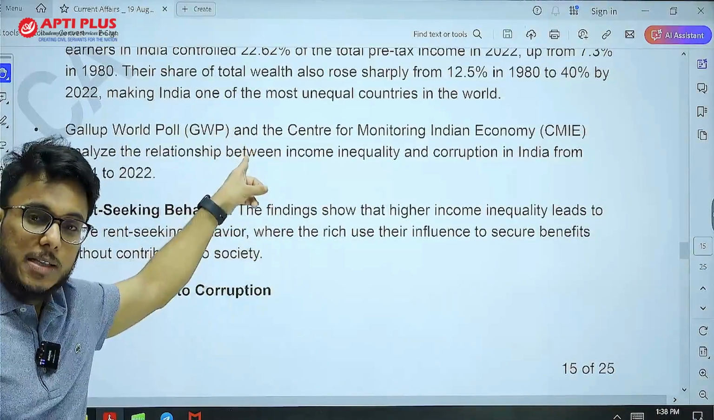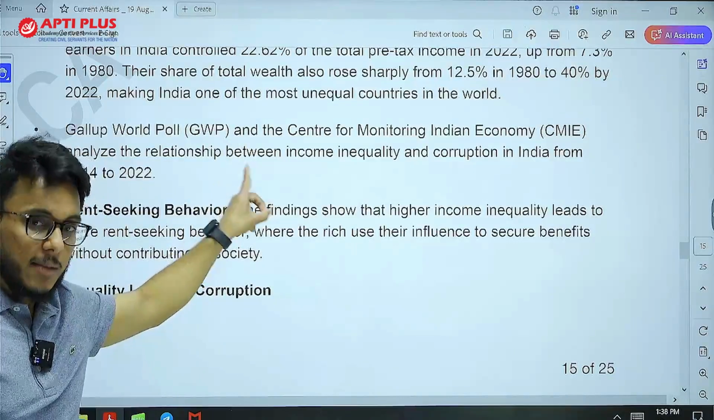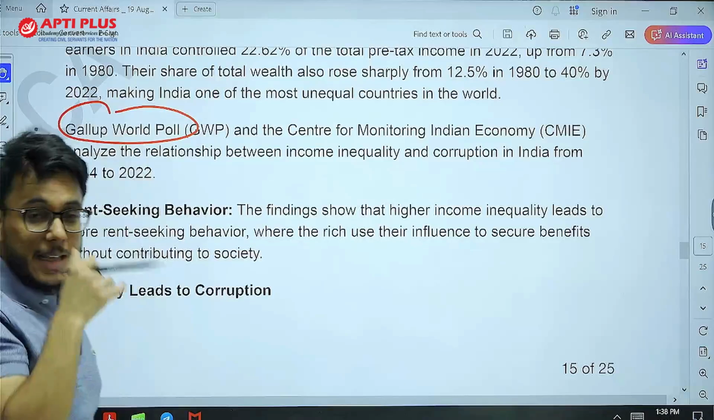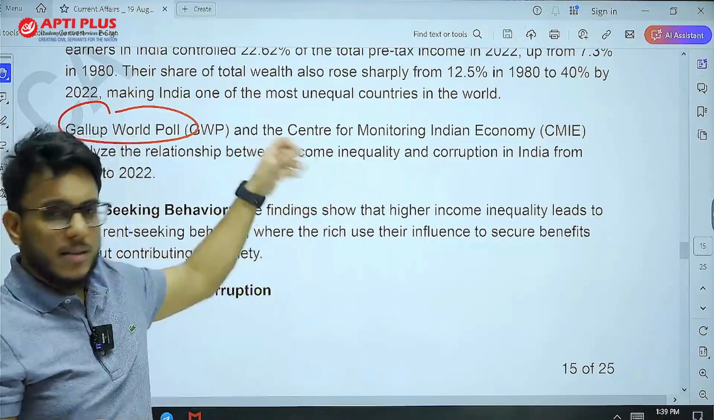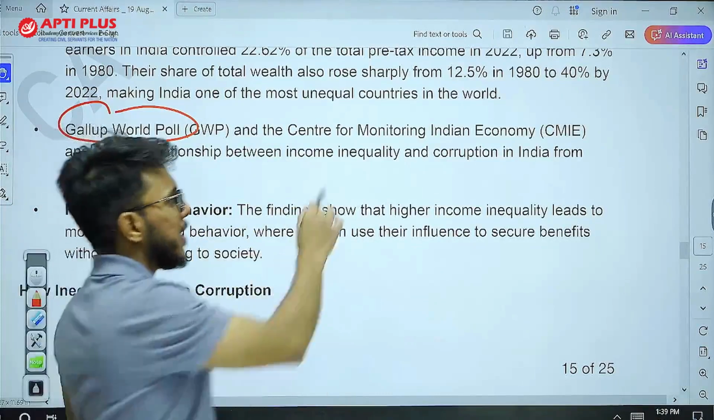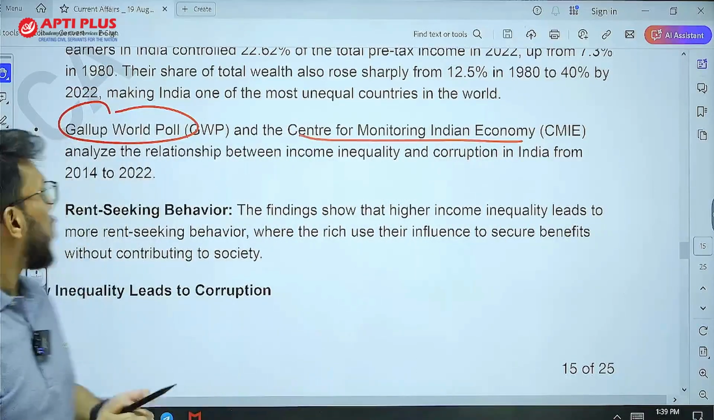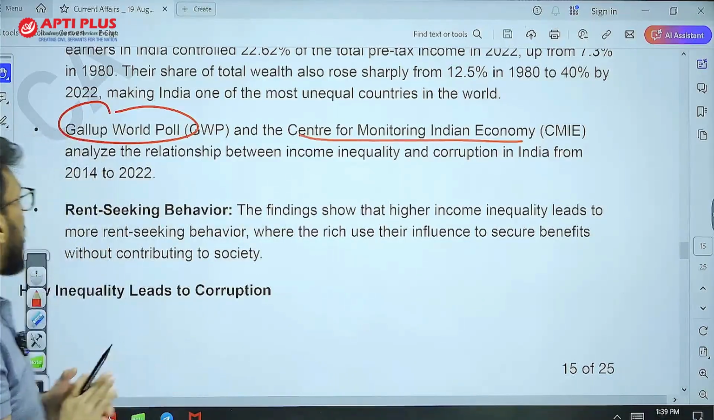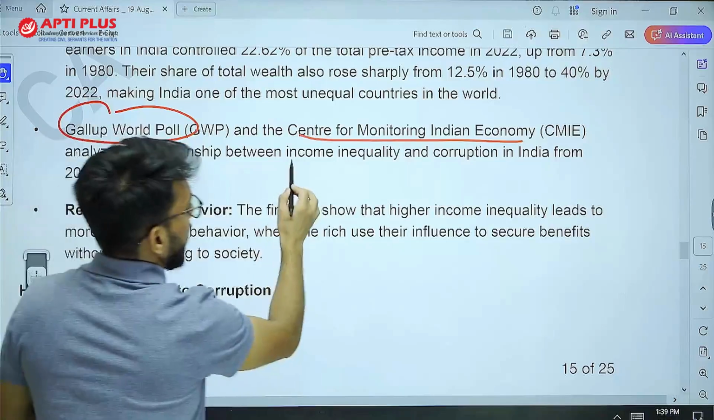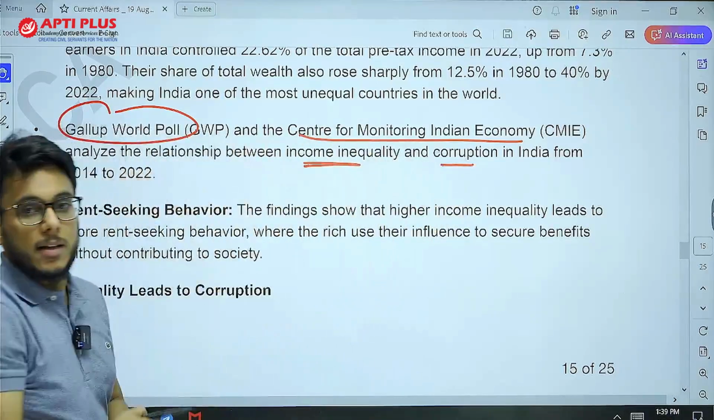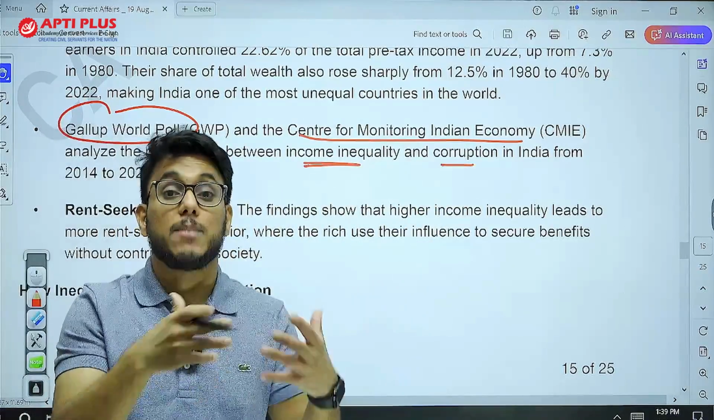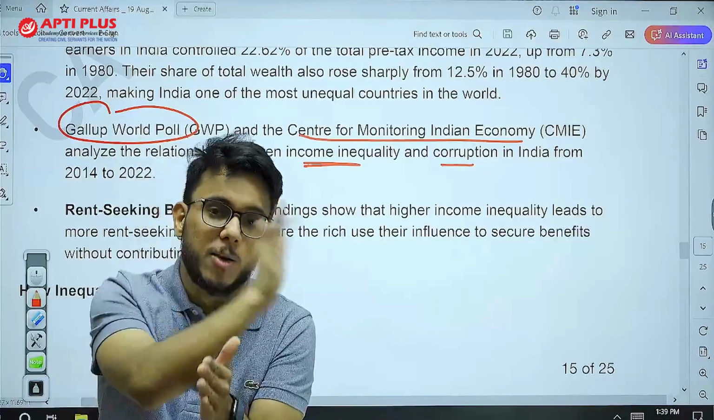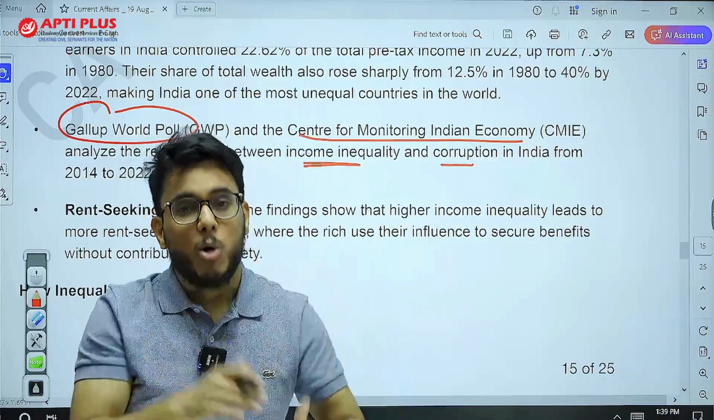Up till now, what we discussed was Thomas Piketty's data. Then there are the Gallup World Poll surveys, and there is a think tank, CMIE. This is an India-based private think tank, the Center for Monitoring Indian Economy. Gallup World Poll and CMIE also show that there is a relationship between income inequality and corruption. As income inequality increases, corruption also tends to increase. Has income inequality increased? Yes, from 1980 to 2022. Corruption also follows along with that.